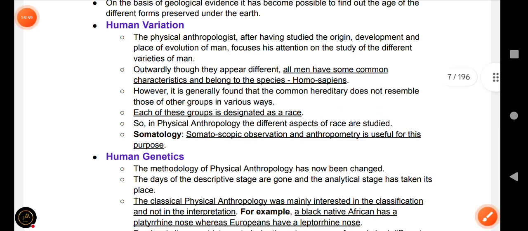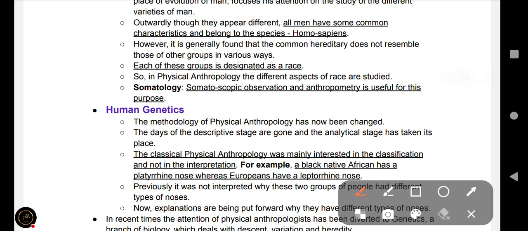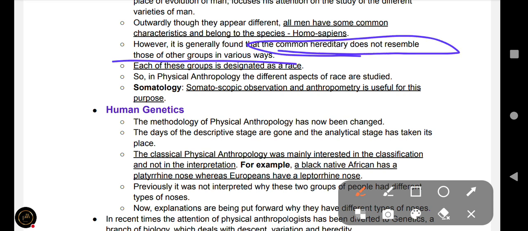Okay, and outwardly, though they appear different, all men have some common characteristics and belong to the species Homo sapiens. However, it is generally found that the common heredity of a group does not resemble those of other groups in various ways. Each of these groups is designated as a race.